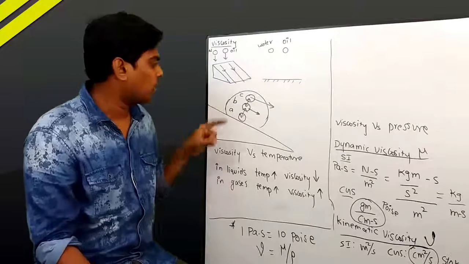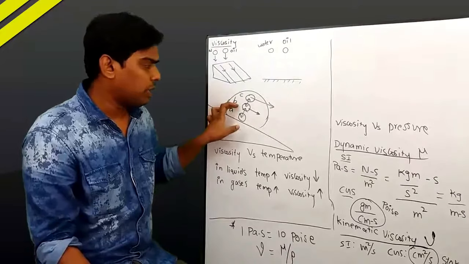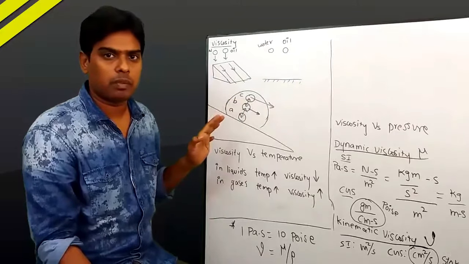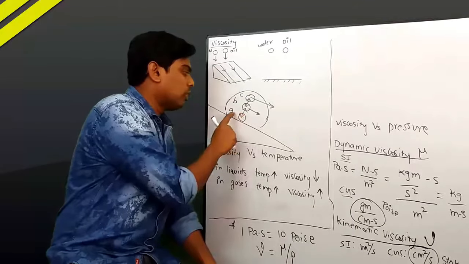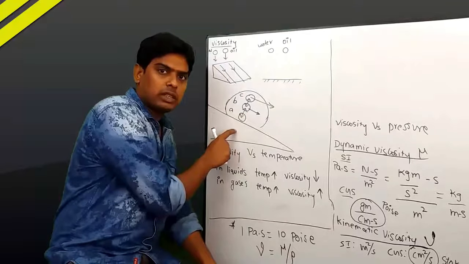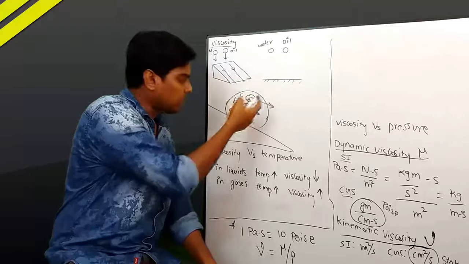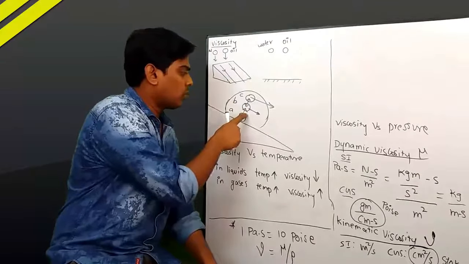It is because of the cohesive force between A and B. If there is no cohesive force between A and B, the B velocity and C velocity never reduce. It is because of the cohesive force, the molecule A, which is at rest, pulls the molecule B towards its direction. What is cohesive force?